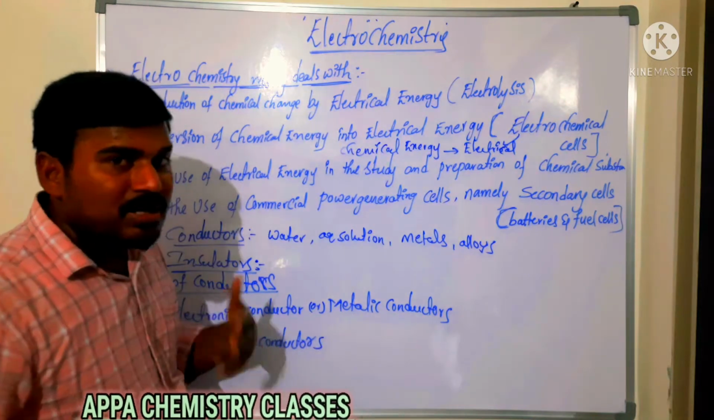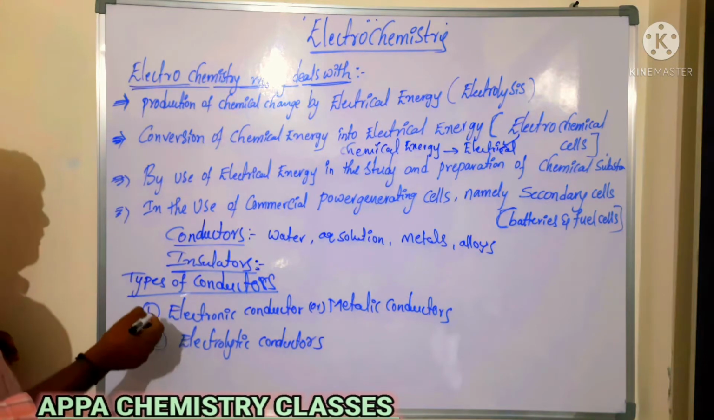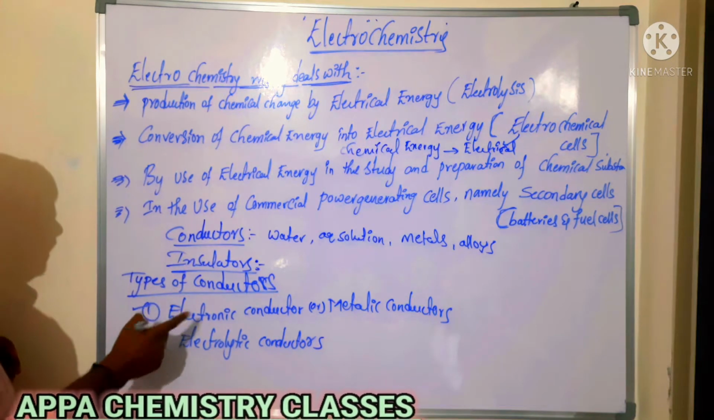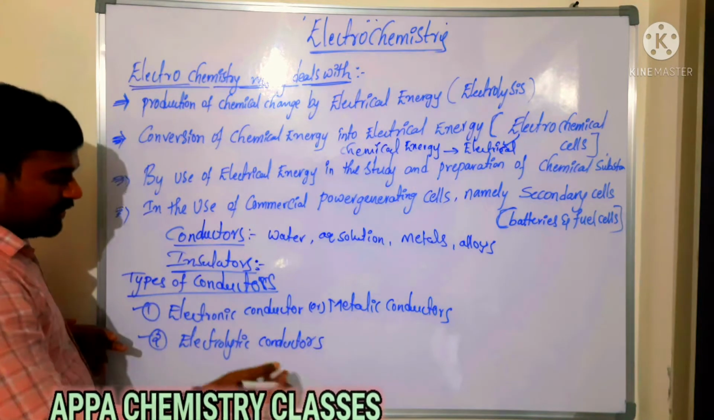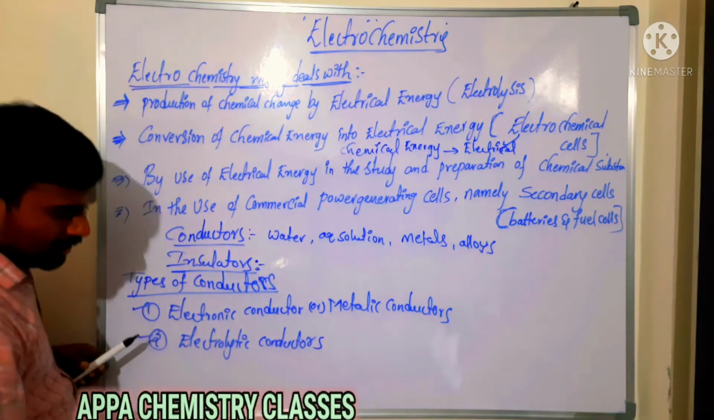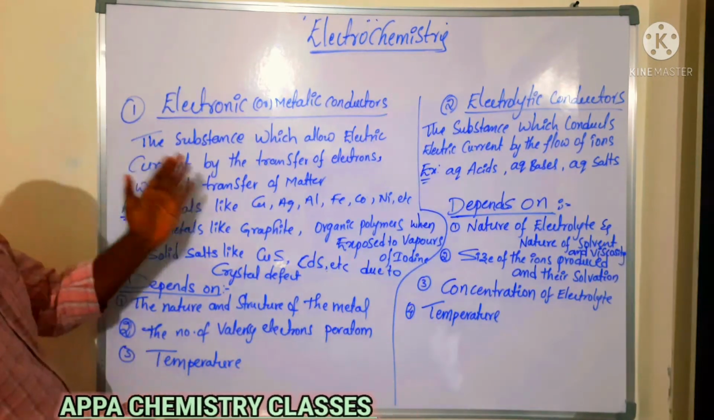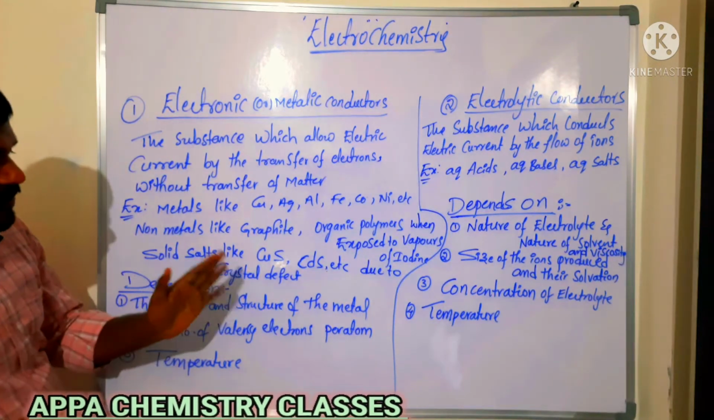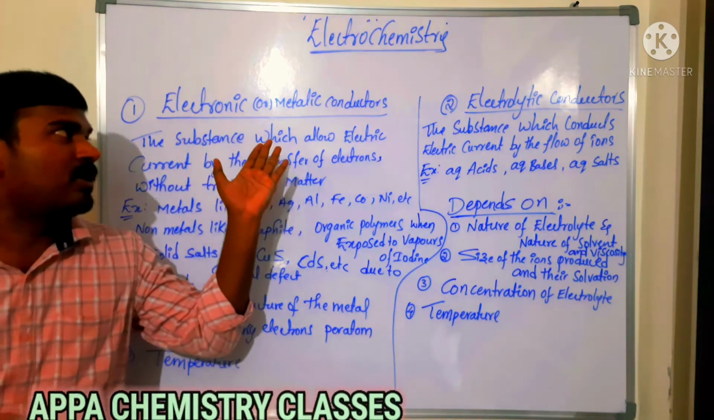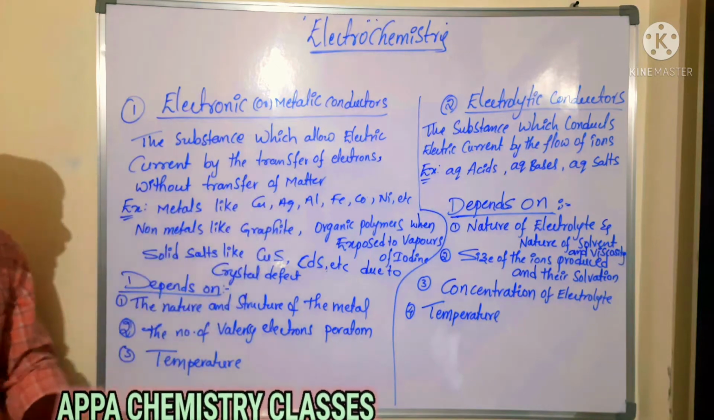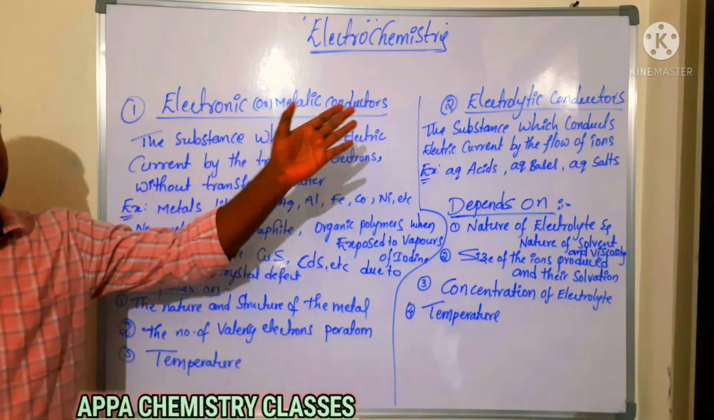Based on the flow of charged species, we have two types of conductors: electronic conductor, or metallic conductor, and electrolytic conductor. We'll see the differences, and which factors affect the electronic and electrolytic conductors. Electronic conductors are also called metallic conductors, and electrolytic conductors are called what? Electrolytic conductors. Is that clear?